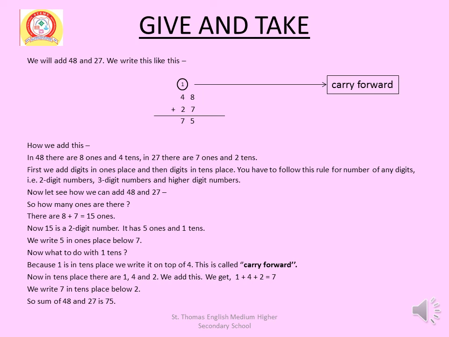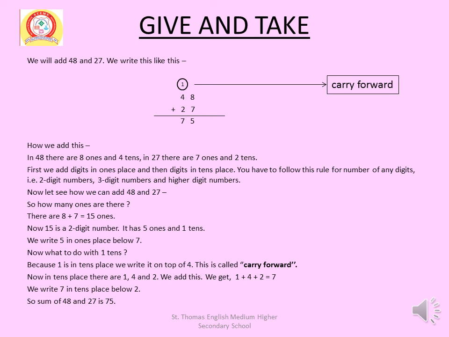It has 5 ones and 1 tens. We write 5 in ones place below 7.